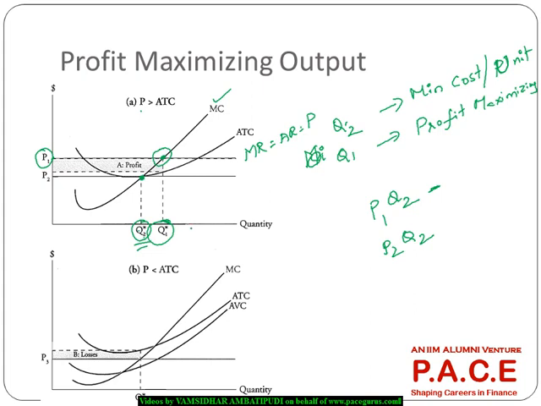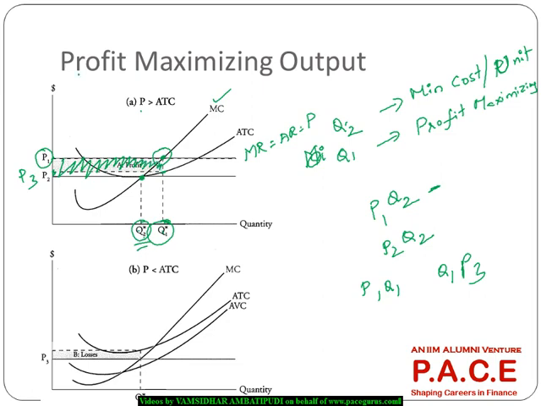But if it produces Q1 items, look at what is the total revenue it can get. P1 Q1 is the total revenue. And what is the cost that it is incurring? Whatever is in the middle here, because this is the average cost times the quantity. So Q1 times, let me call this P3. The difference, this shaded region, is the profit.